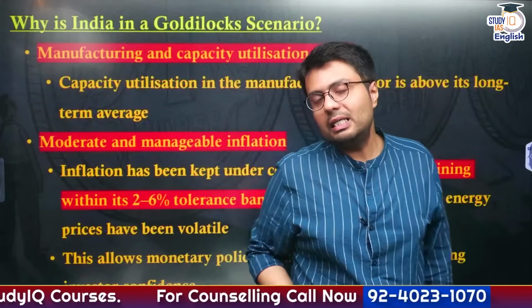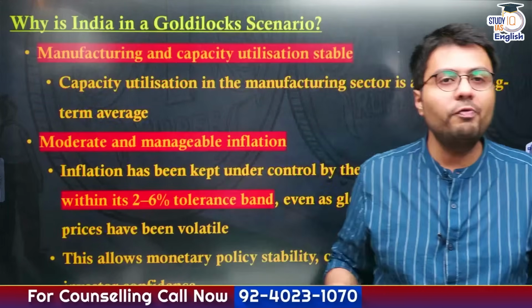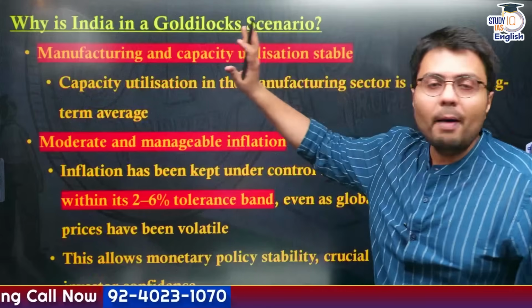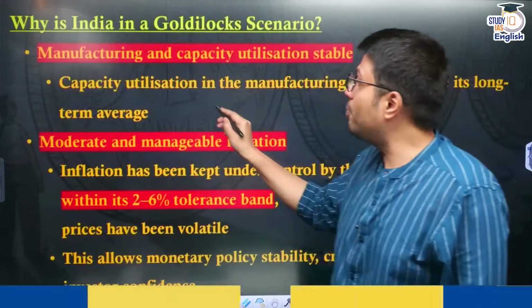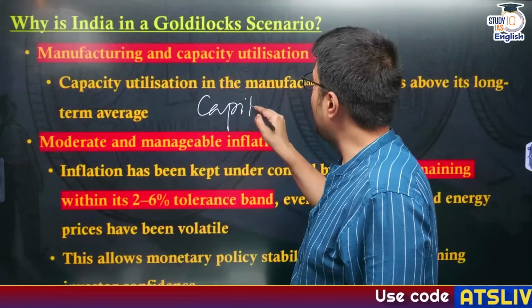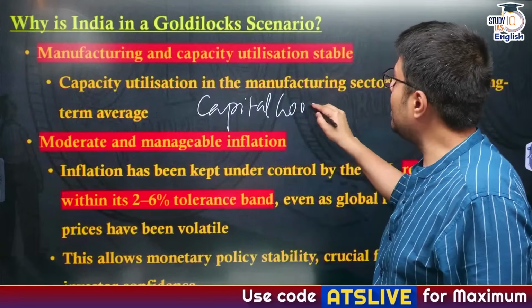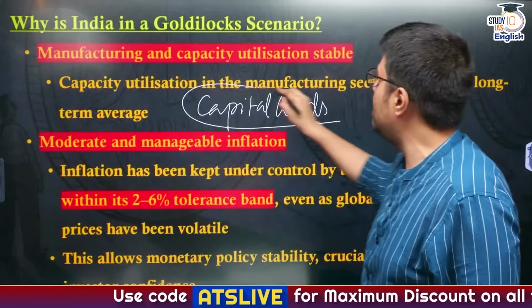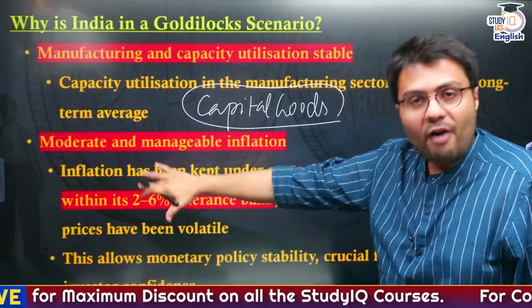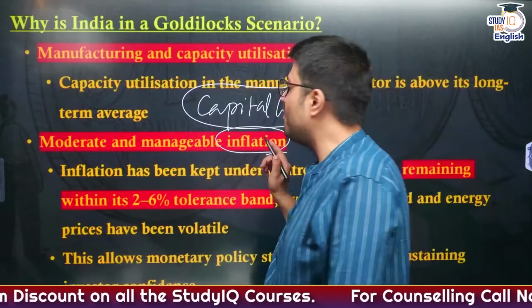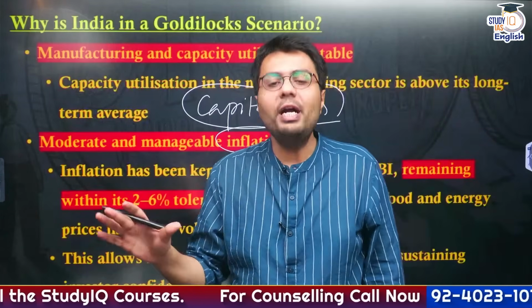Now, another factor that is contributing to robust growth of the Indian economy is capacity utilization, particularly by the manufacturing sector. And this is prominently in the manufacturing of capital goods, right? So whenever capital goods are being manufactured, you understand this will feed into your growth potential, right? And after that, even the inflation levels in our economy have become quite moderate.